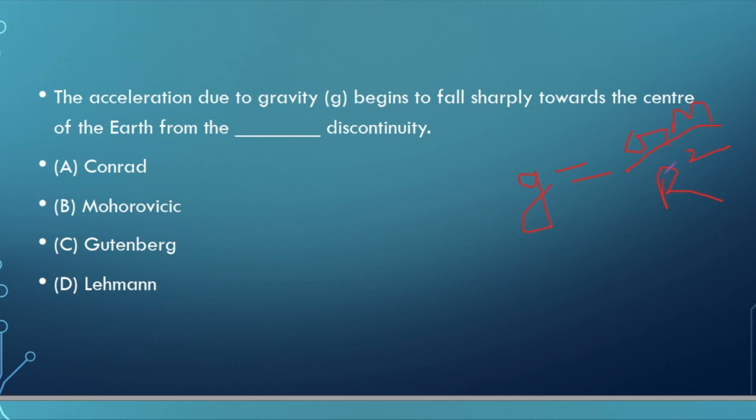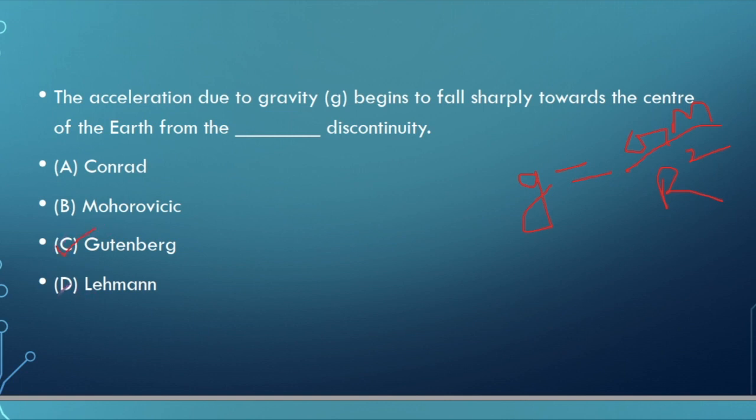So if we see all these options, Conrad discontinuity is basically between Sial and Sima. Mohorovicic is in between crust and the mantle. Gutenberg is in between mantle and the core, that is outer core. Since outer core is liquid, there is a sharp decrease in the mass, right? So the right answer is Gutenberg.